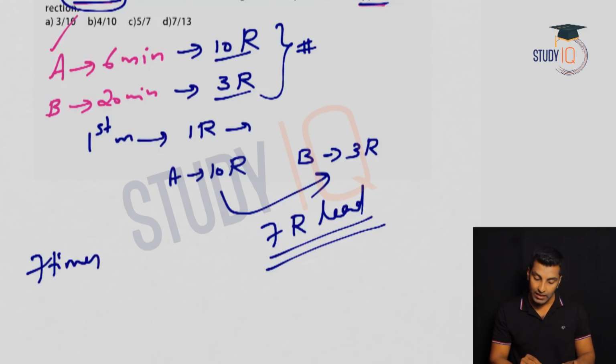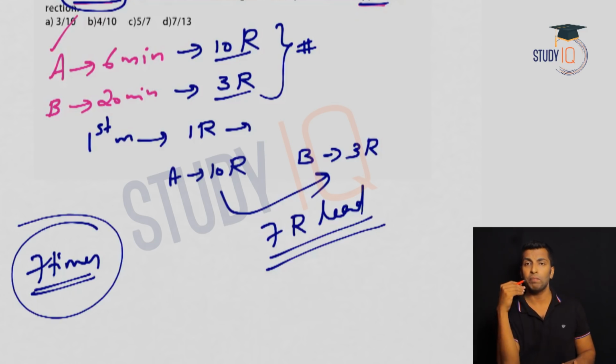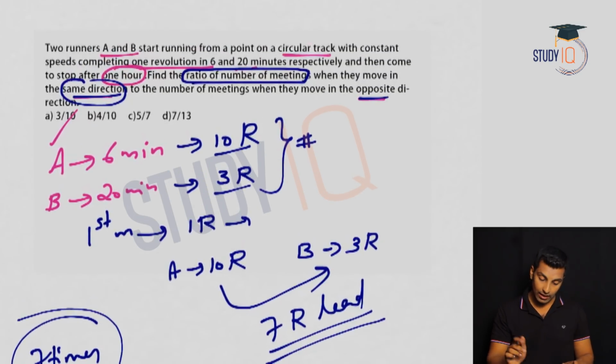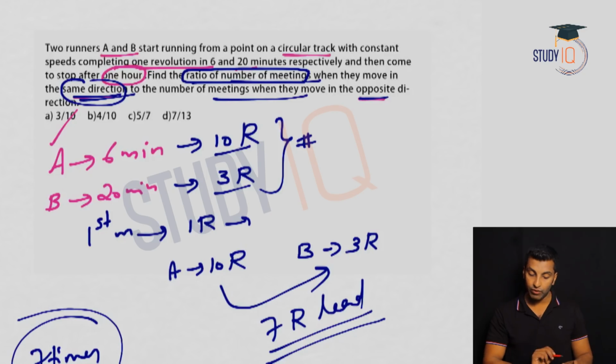So 7 times they meet if they move in the same direction. Okay. So I understood number of meetings if they move in the same direction is 7. But the question is number of meetings when they move in the same direction to the number of meetings when they move in the opposite direction. Now itself I can answer the question because I find only one answer choice where this is 7. Okay. But how will you get the other?